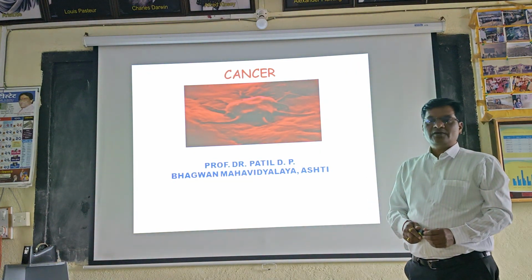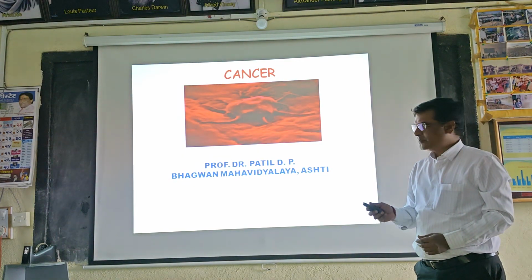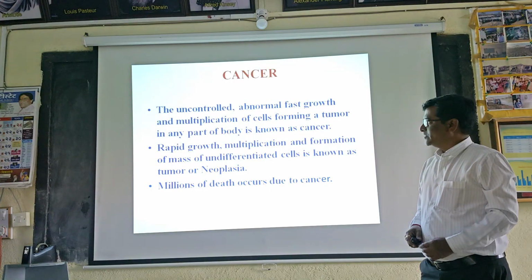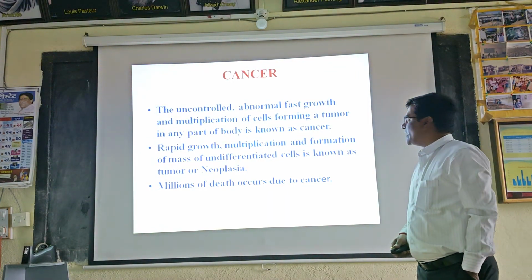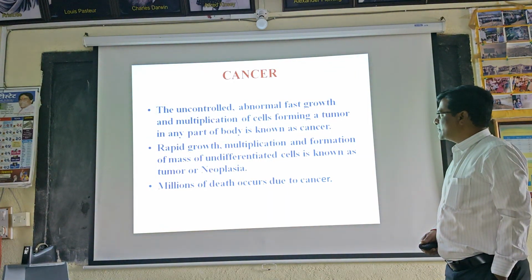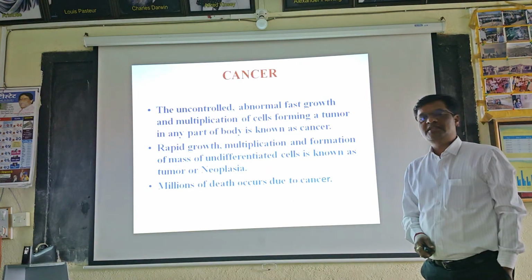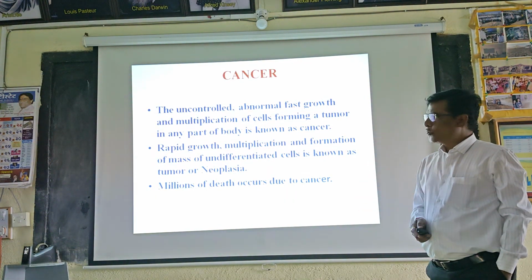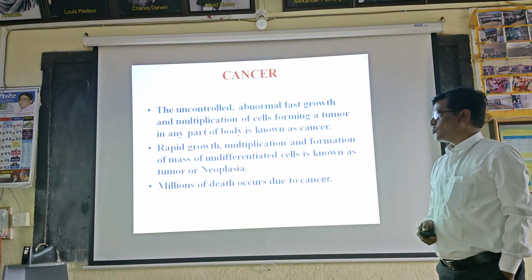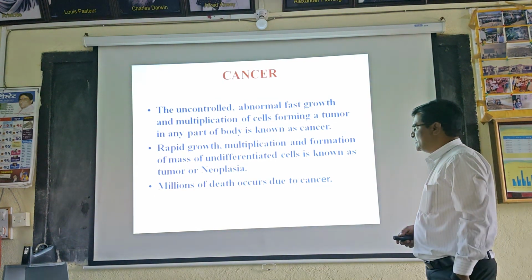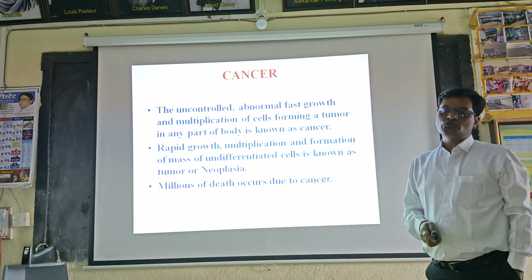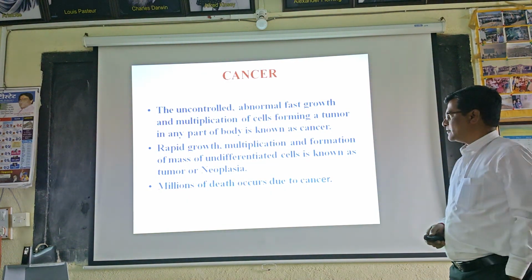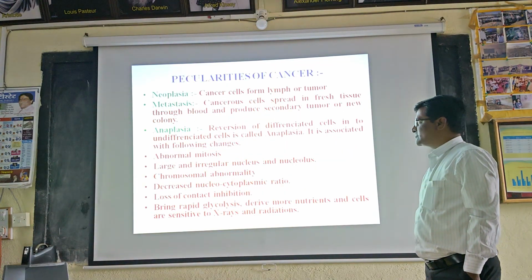Today, in this session, I will discuss the topic of cancer. The definition of cancer is the uncontrolled, abnormal, fast growth and multiplication of cells forming a tumor in any part of the body, which is known as cancer. Rapid growth, multiplication and formation of a mass of undifferentiated cells is known as a tumor, or neoplasia. Millions of deaths occur due to cancer.